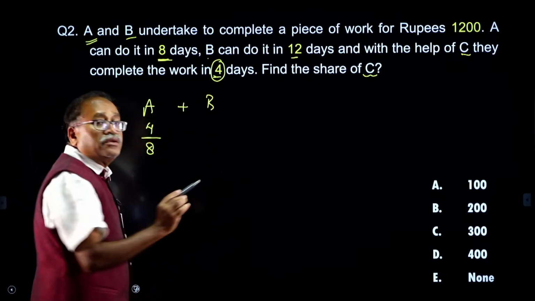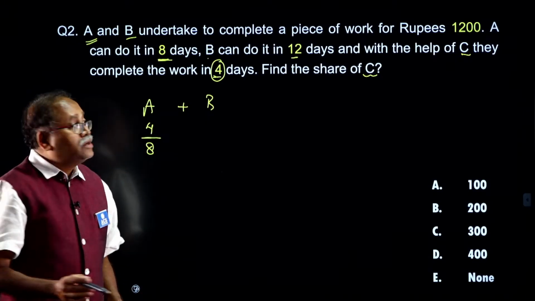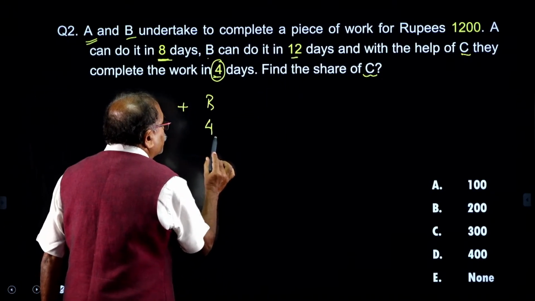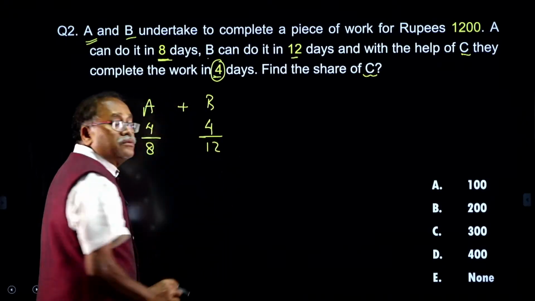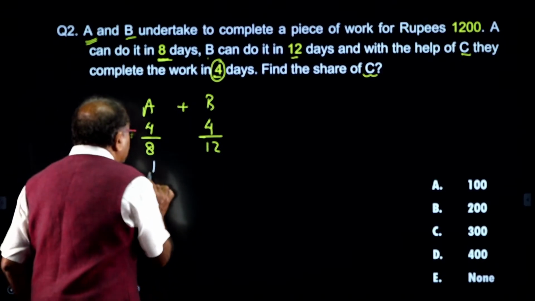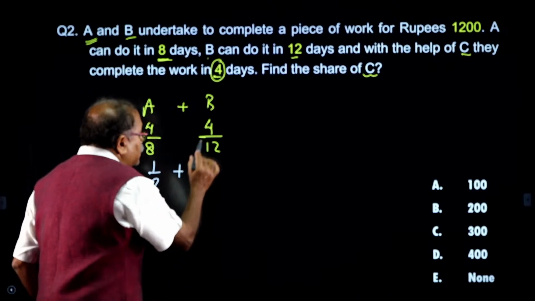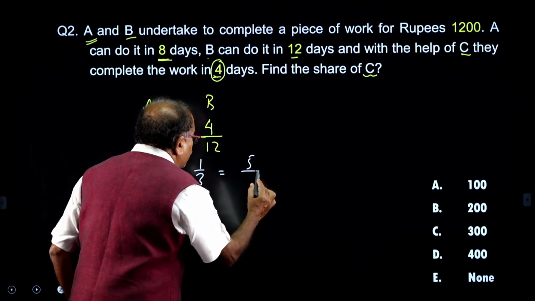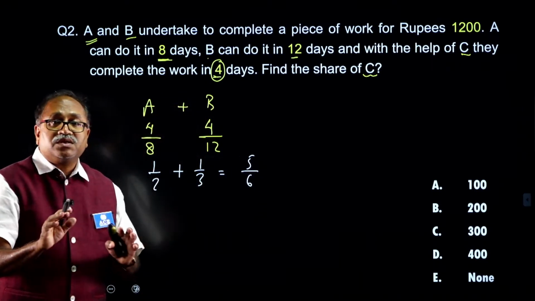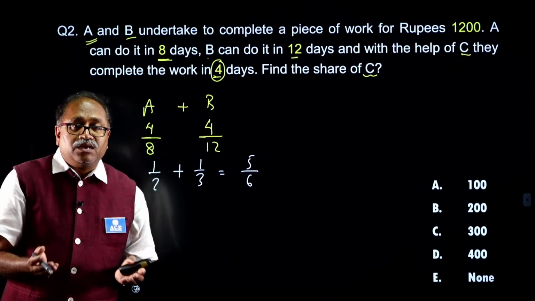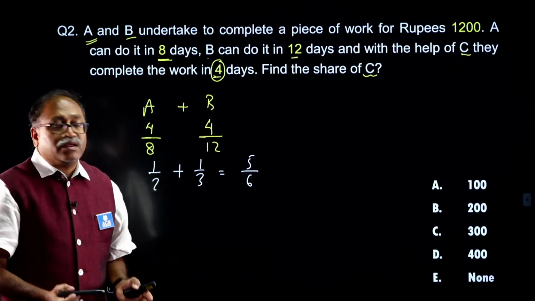And B has completed what part of the work in 4 days? He completes one work in 12 days, so in 4 days his work will be 4 by 12. So you notice that here it is 1 by 2, and here 1 by 3. When I add up 1 by 2 and 1 by 3, I get 5/6 of the work done by A and B. So, how much work is done by C? 1/6 of the work is done by C.